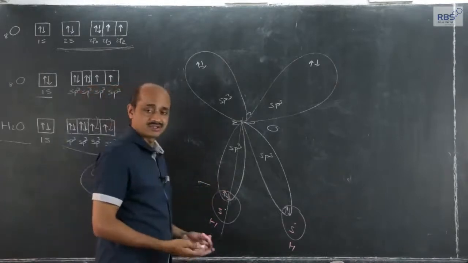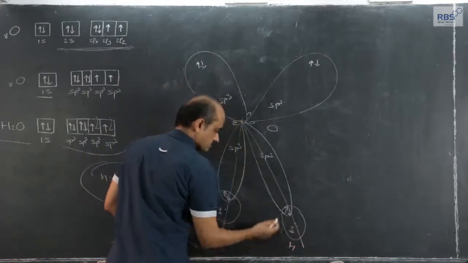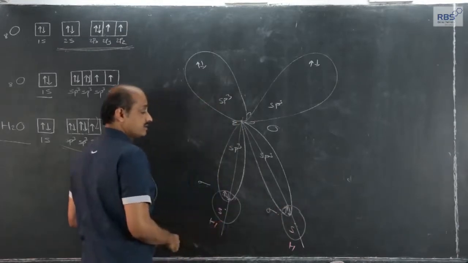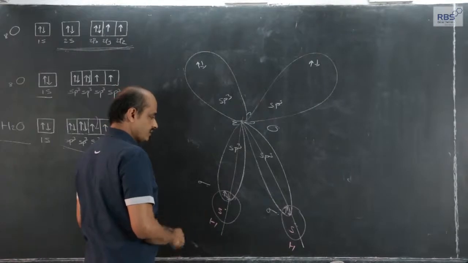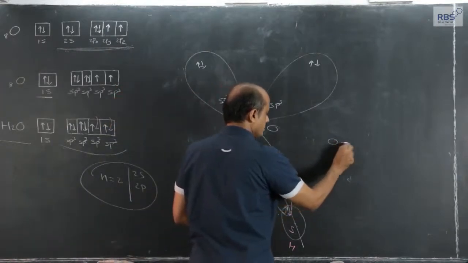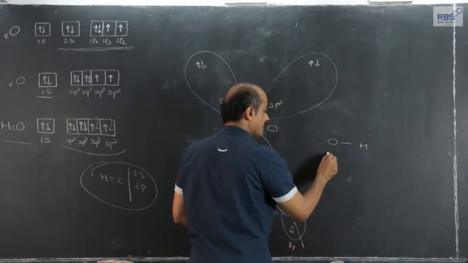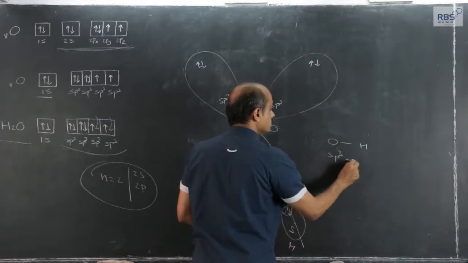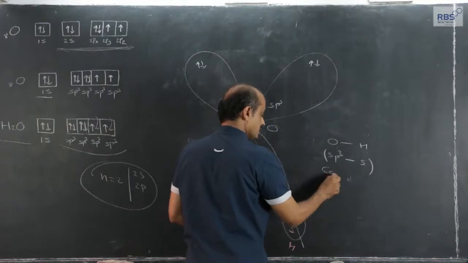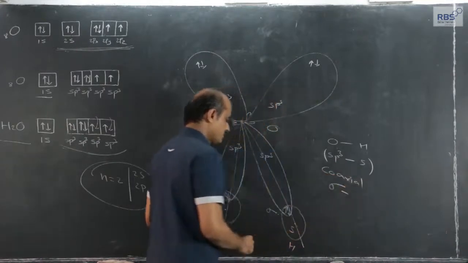Such type of overlapping is called coaxial overlapping. Line joining the 2 nuclei, electron density is in between the line joining the 2 nuclei. Therefore, again this is a sigma covalent bond. That is one. So, here 2 sigma covalent bonds are formed between oxygen and hydrogen, formed by coaxial overlapping of sp3 orbital of oxygen and s orbital of hydrogen. Since it is coaxial, it is a sigma covalent bond.